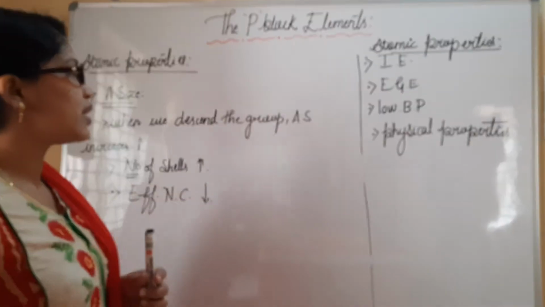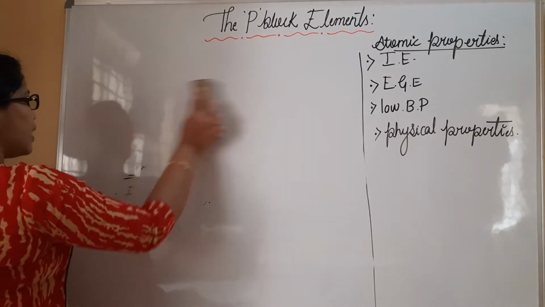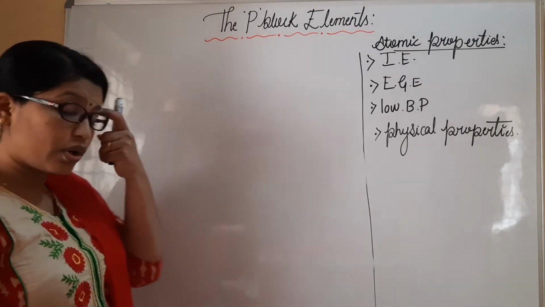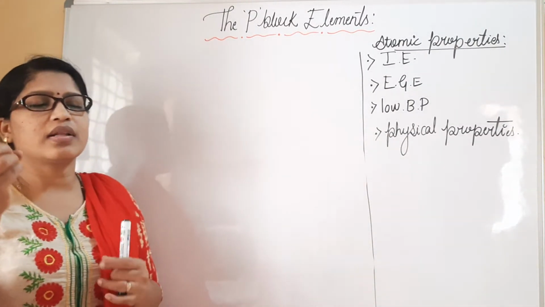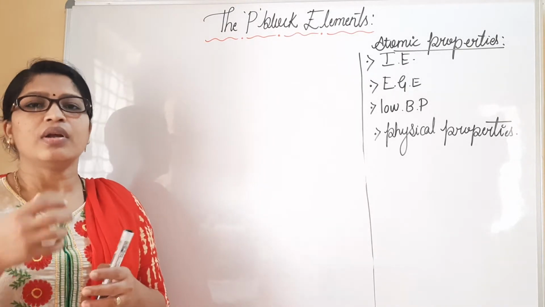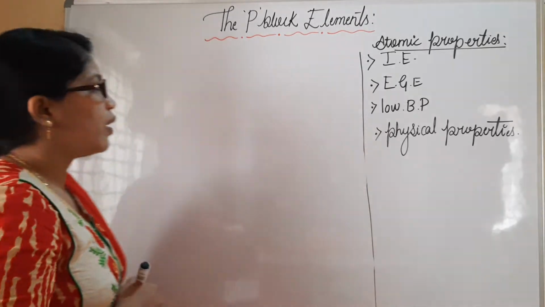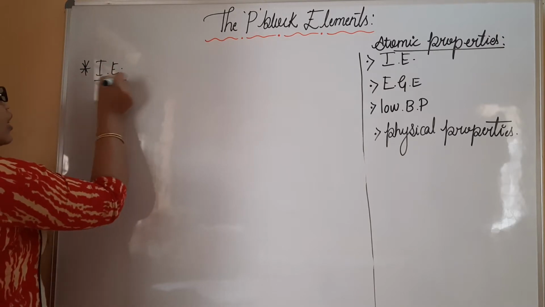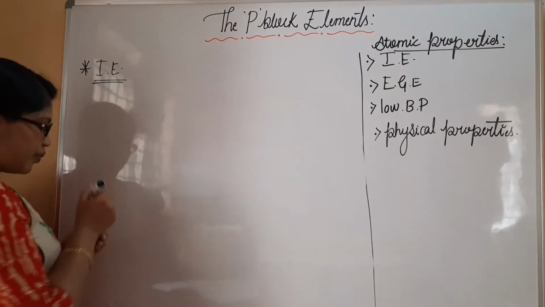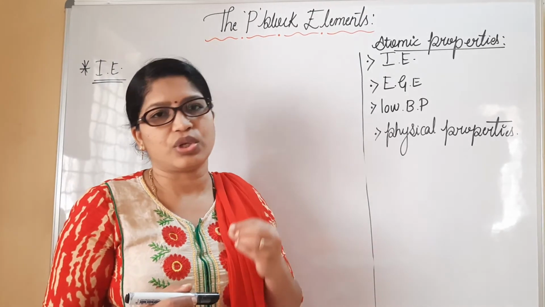Next point we have to understand is ionization enthalpy. We all know ionization enthalpy and ionization energy are one and the same thing, wherein we provide a certain amount of energy to get the outermost valence electron from an atom in a gaseous isolated form. So it is said to be the amount of energy required to remove the outermost electron of an isolated gaseous neutral atom.